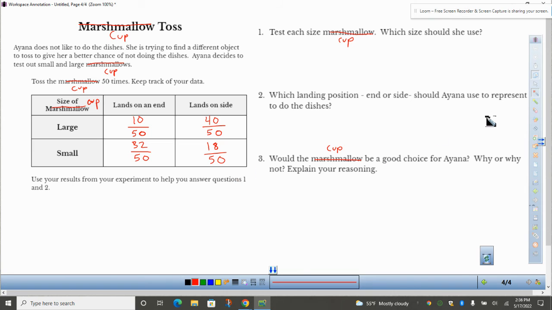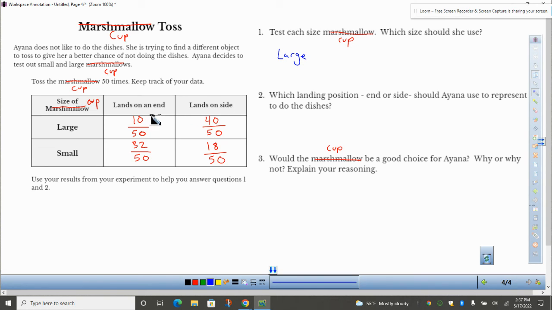Now we're going to take a look at some questions based on the data that we collected. Number one, test each size cup. What size should she use? Well, looking at these numbers, remember, she does not want to do the dishes. So I would think that she would want to use the large cup. You might be thinking, why is that?